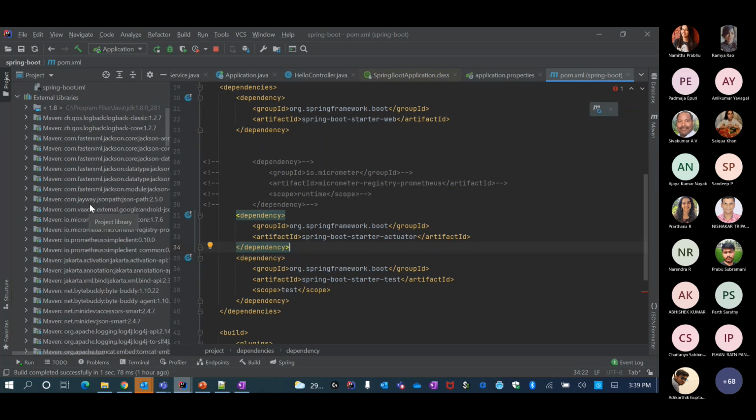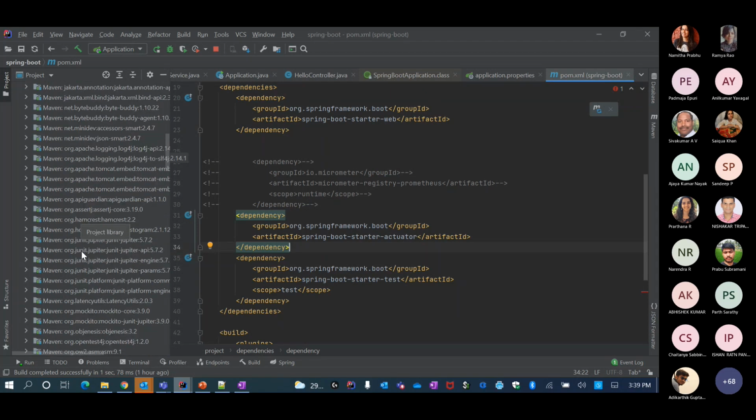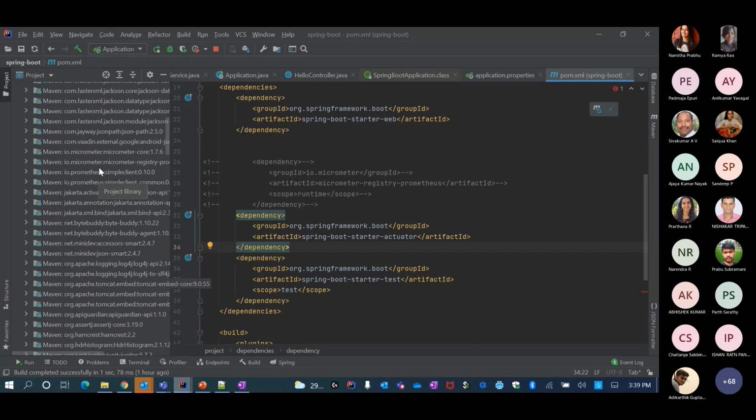It kind of pulled all the dependent libraries. See the Jackson library, which you basically use for REST, logback for logging, and Byte Buddy for instrumentation. This is for the actuator, to instrument your application and find out the metrics and then show that. And a lot of JUnit specific libraries, Mockito, all these came because I just added 3 starter projects. And then I have a bunch of libraries here.